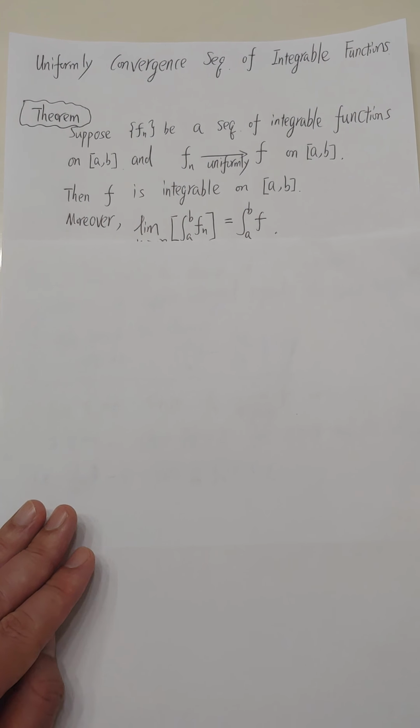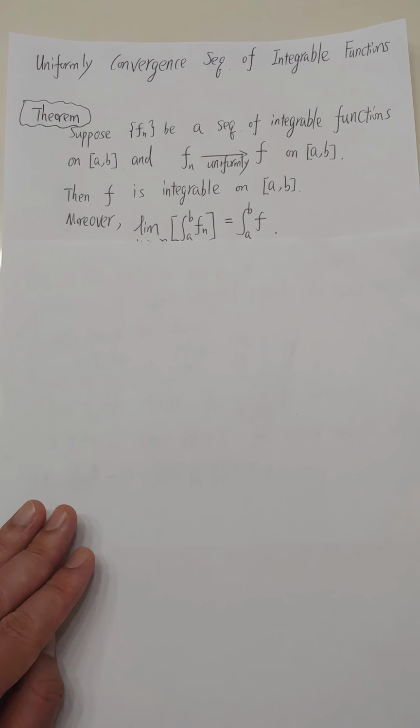So this theorem tells you that if you have a sequence of integrable functions that uniformly converges to a function, that function must also be integrable, and you can actually interchange the limit sign and the integral sign to get this result, right?